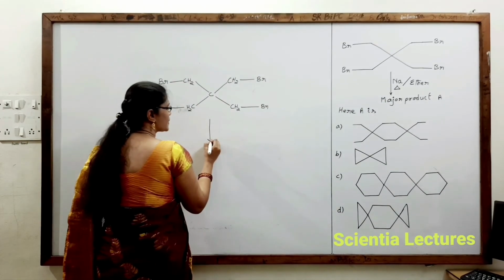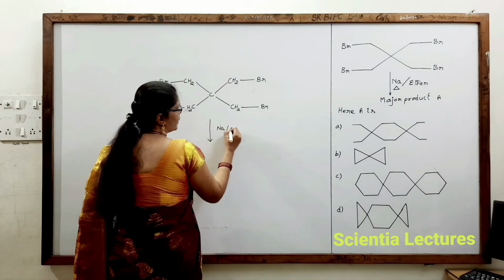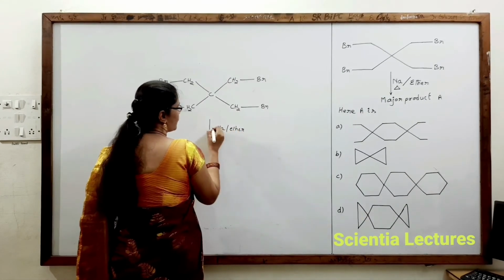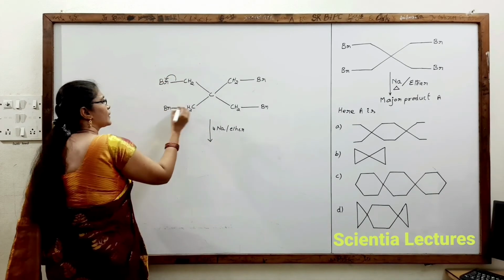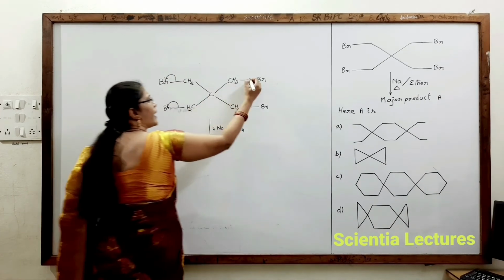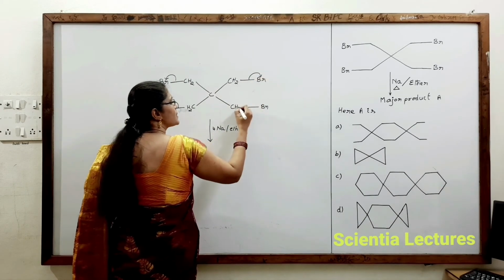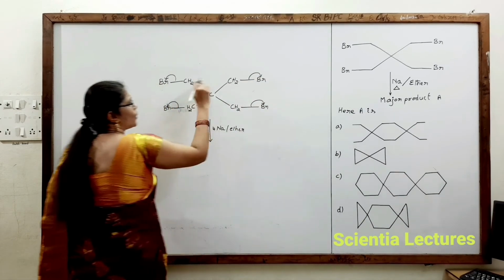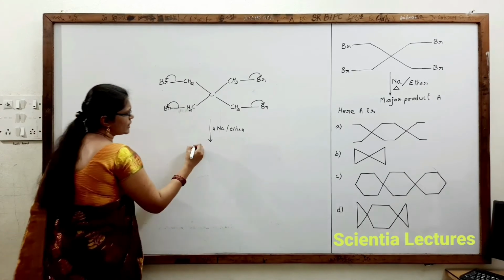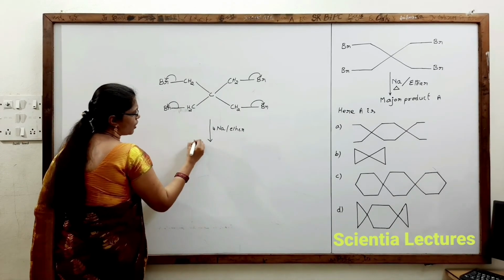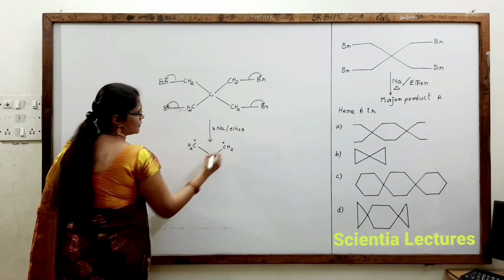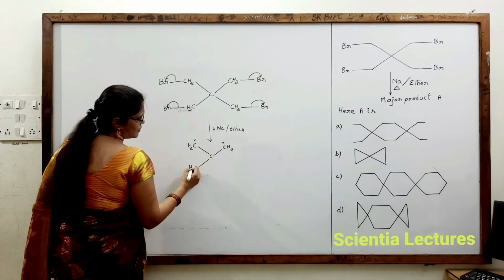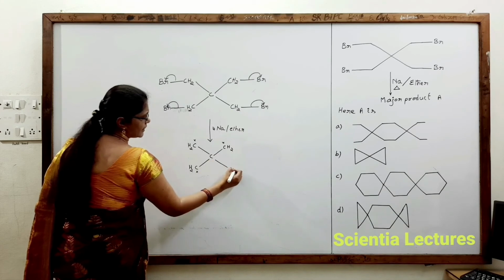When you take it in the presence of sodium in ether, 4 moles of bromide ions will take the electron clouds like this, and 4 sodium atoms will provide electrons to 4 carbons. So 4 carbons would be getting free electrons like this.